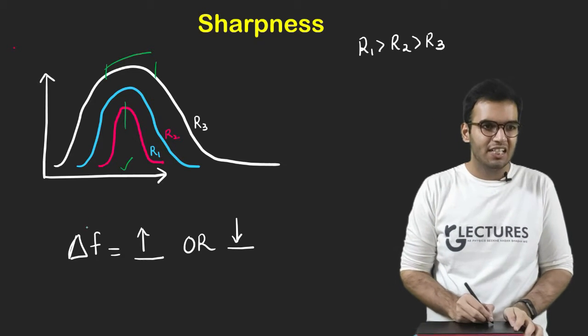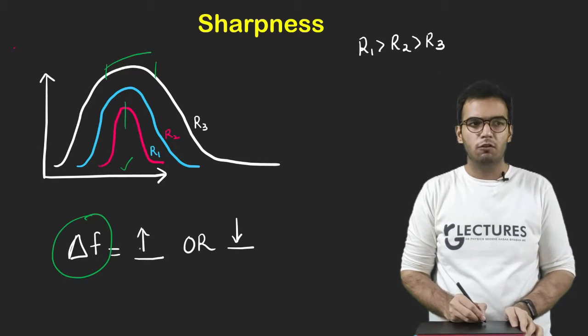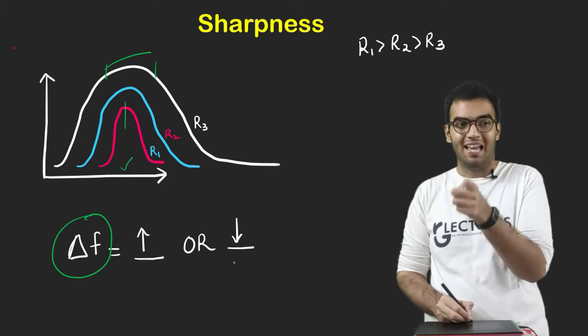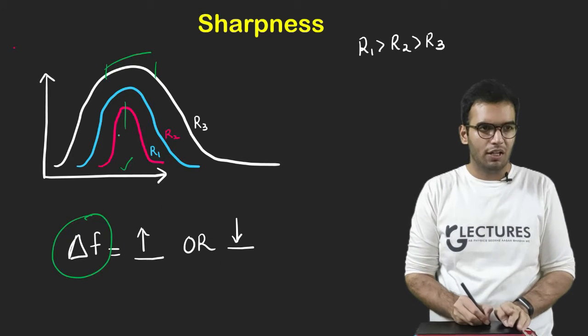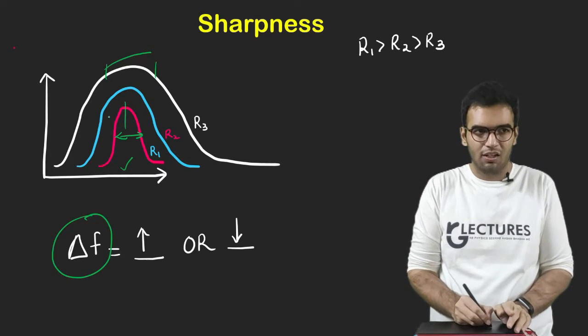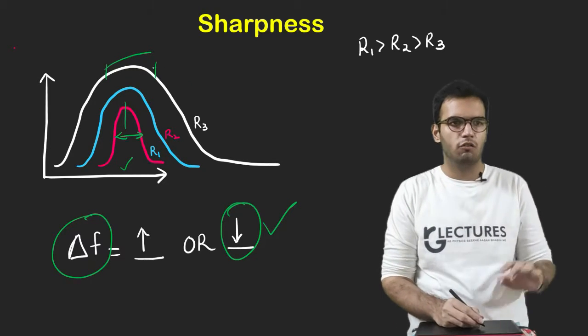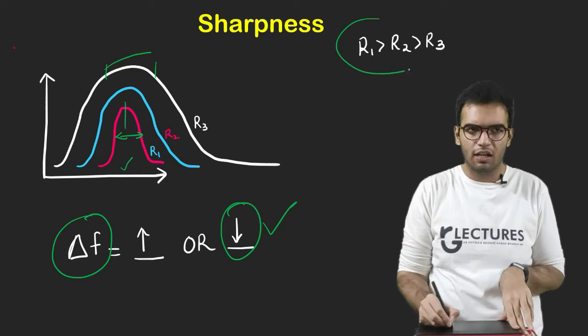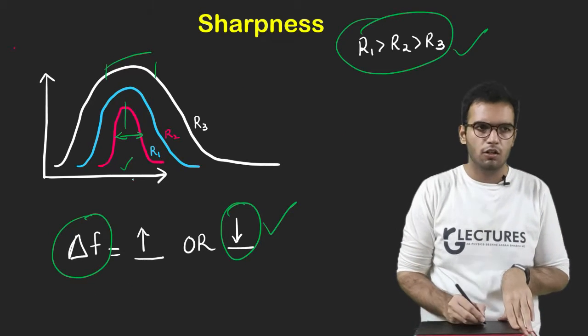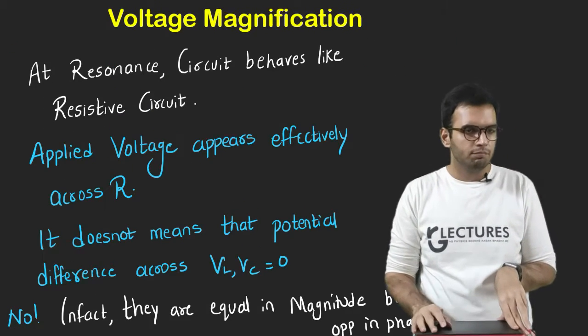So ideally, what should be the bandwidth? Bandwidth should be more or bandwidth should be less? This is my question. In this case bandwidth is the least, so of course the bandwidth, delta f, should be less. And how does this sharpness decrease? By increasing the resistance we can decrease the sharpness of the curves.